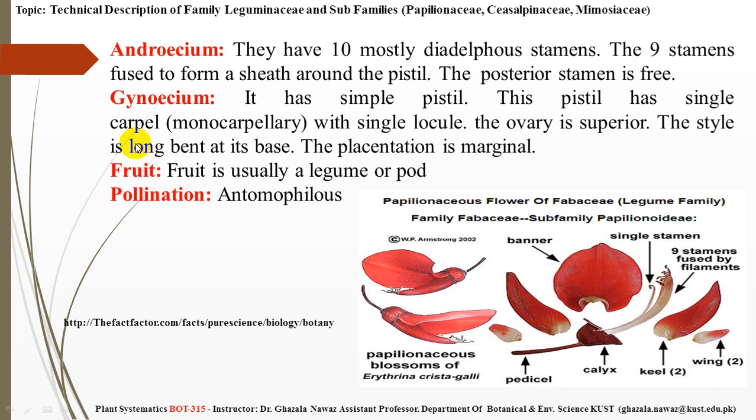The style is long, bent at its base. The placentation is marginal. We discussed most of these characters while discussing the characteristics of Fabaceae. Fruit is a legume or pod, and pollination is entomophilous, which means pollination takes place through insects.